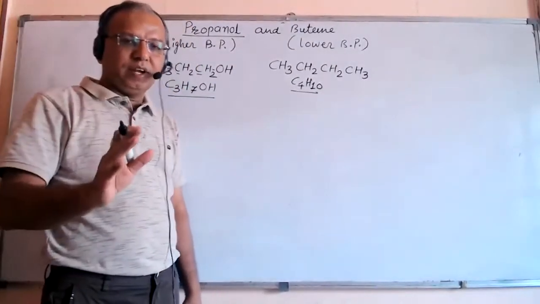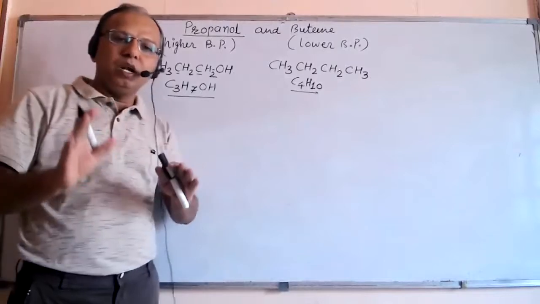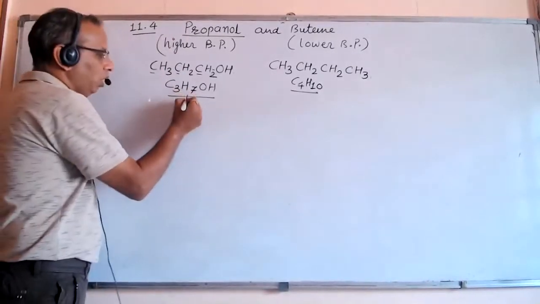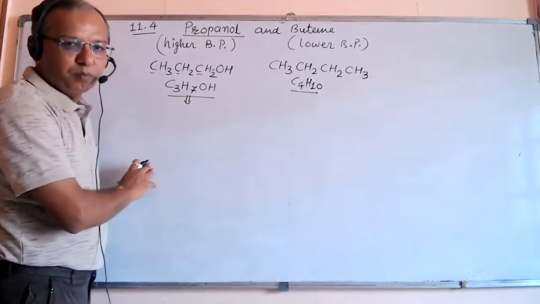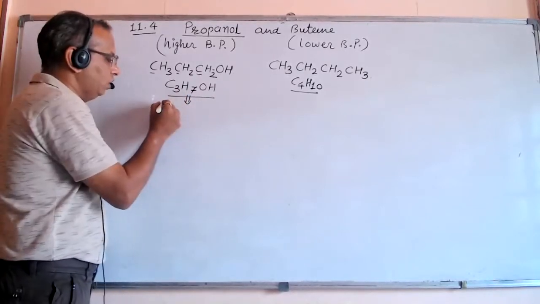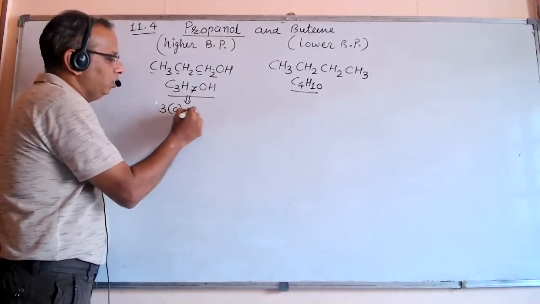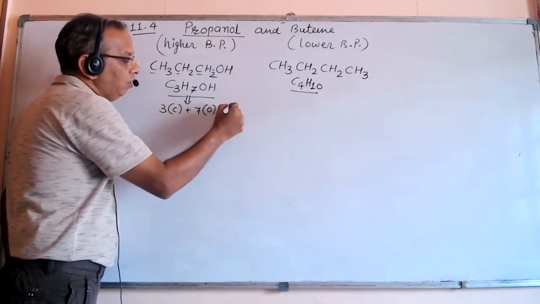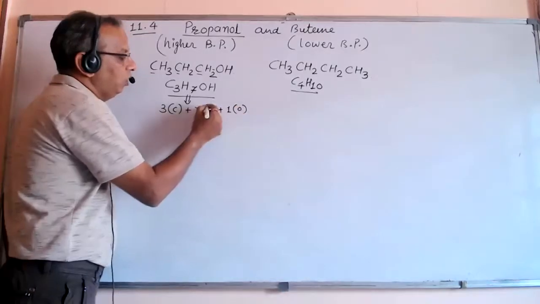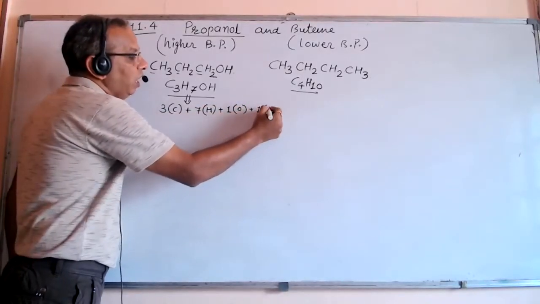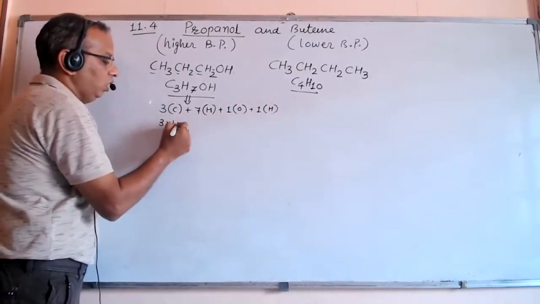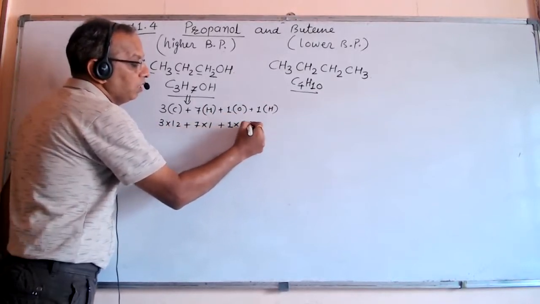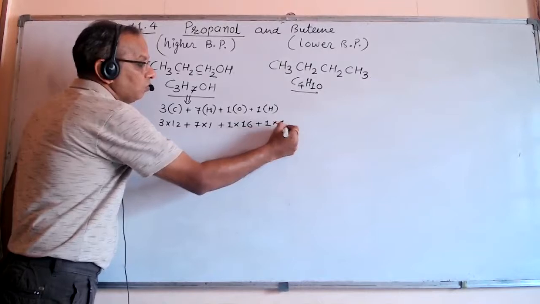The reason is that both have similar molecular masses. If you find the molecular mass of propanol, it's 3 times carbon, 7 times hydrogen, 1 oxygen, and 1 hydrogen at last. So 3 into 12, 7 into 1, oxygen's atomic mass is 16, plus 1.